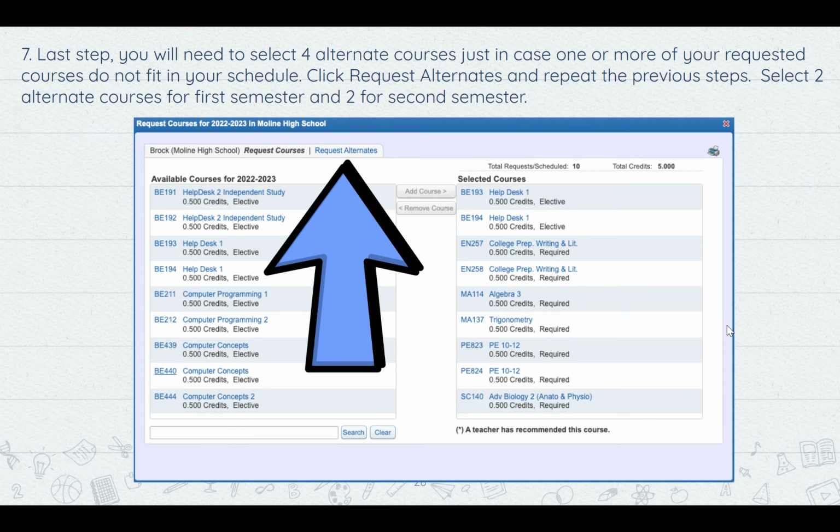You'll also need to select 4 alternate courses just in case one or more of your requested courses don't fit into your schedule. So back on the same page where you requested, you have all the available courses and all your selected courses. Up here, right there, the big arrow shows you request alternates. You click on request alternates and you're going to go through the same process of looking through the courses, hitting add course, and moving it over from the left to the right.